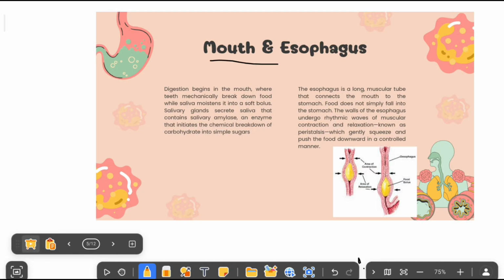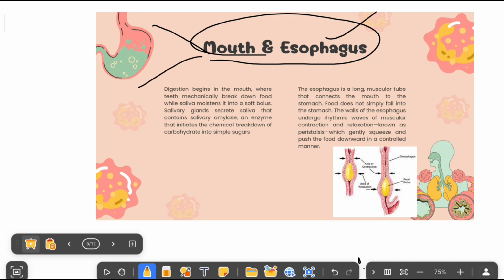So let's see what's happening in the mouth. Okay, mouth and esophagus. In the mouth, there are two types of process. The first one is the mechanical process. The next one is the chemical process.